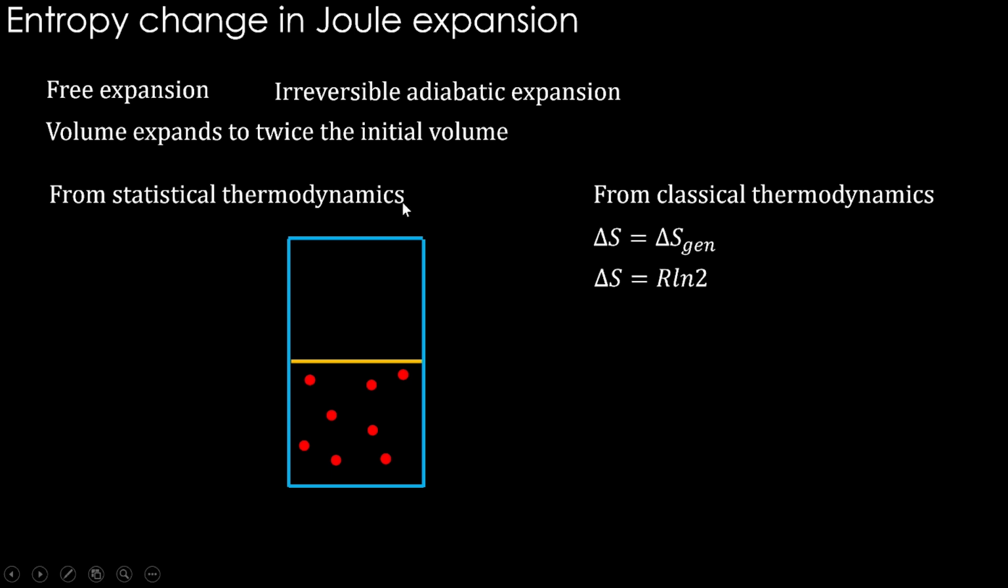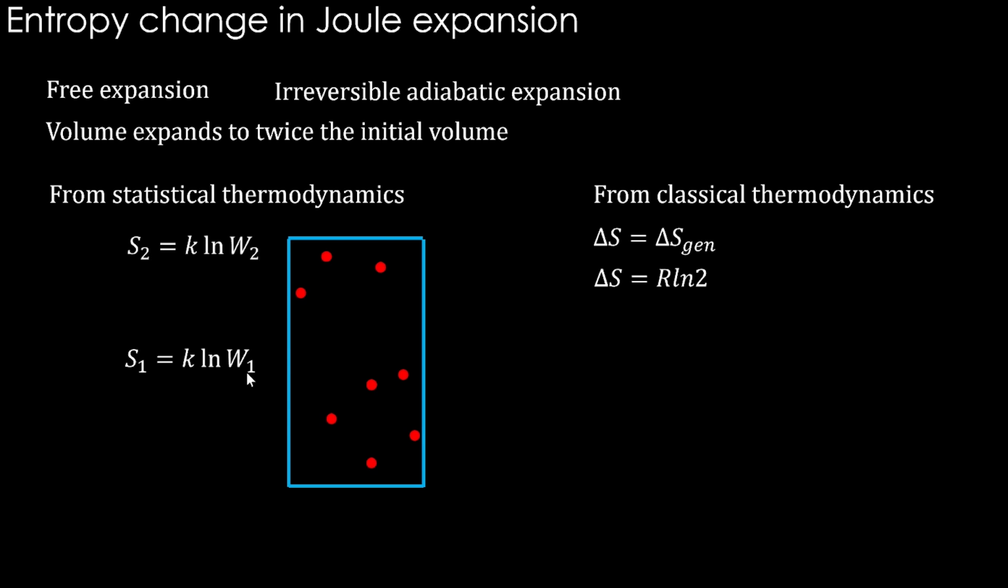From statistical thermodynamics, we'll see that the initial entropy S1 from the formula of Boltzmann is k natural log of W1, and once it reaches the final state, we will still use the same formula and figure out the entropy in the final state, so that we can calculate the entropy change. So this is the entropy in the final state. Now our job is to figure out what W1 and W2 are.